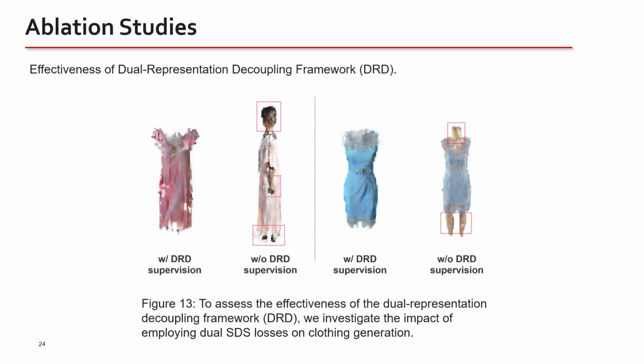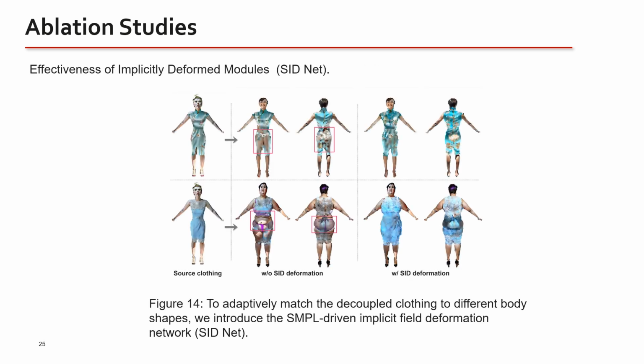As shown in Figure 13, by incorporating additional SDS to supervise the combined results of the human body and the clothing, we can eliminate redundant non-clothing parts and maintain semantic consistency with the clothing. And, as shown above, our SIDNet can optimize the SMPL proxy model of the clothing to deform the implicit field of the clothing to match the body by calculating the shape deviation loss between the clothing and the body.